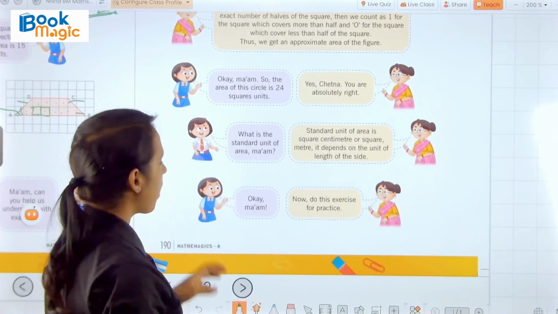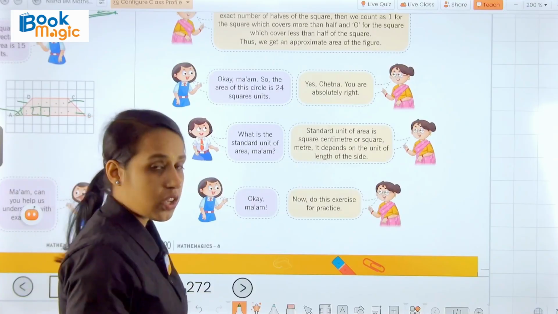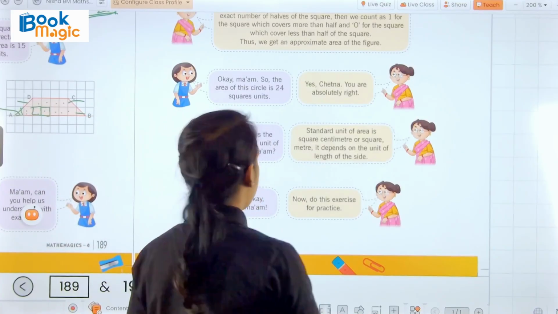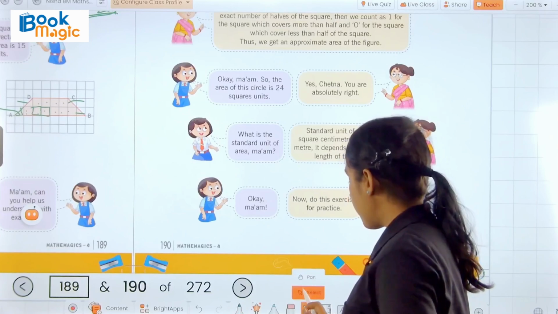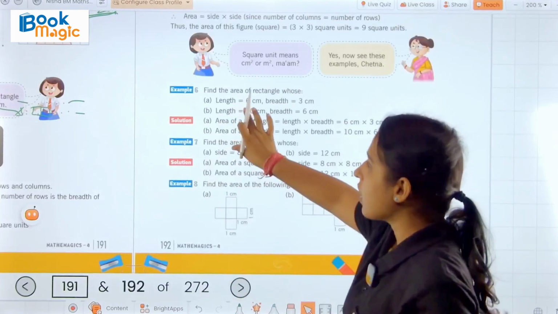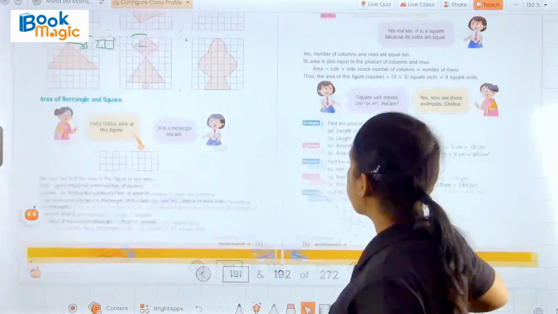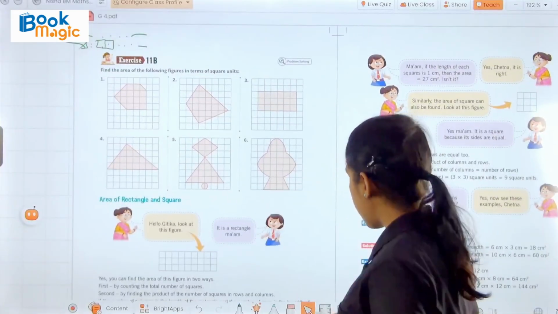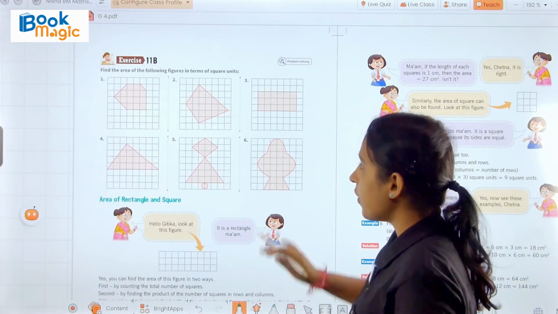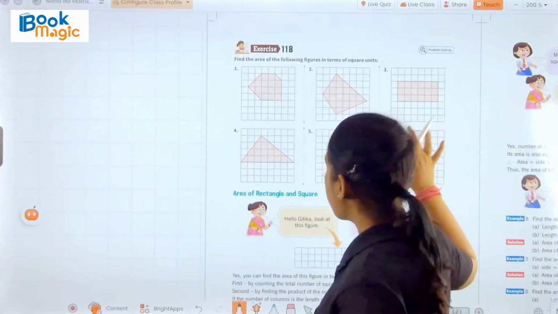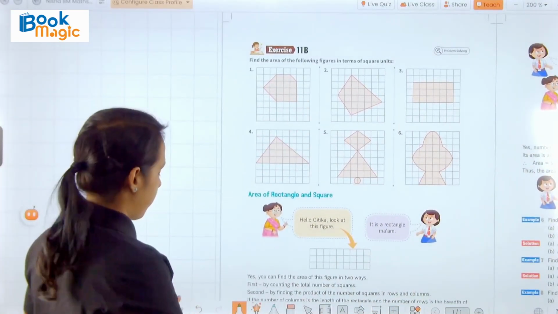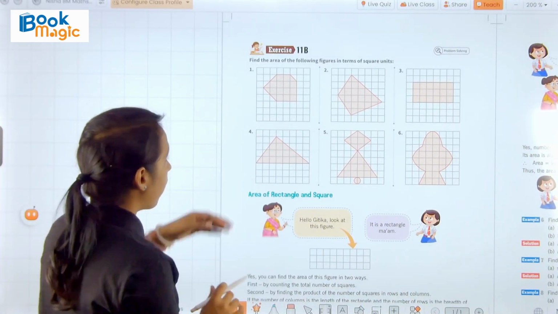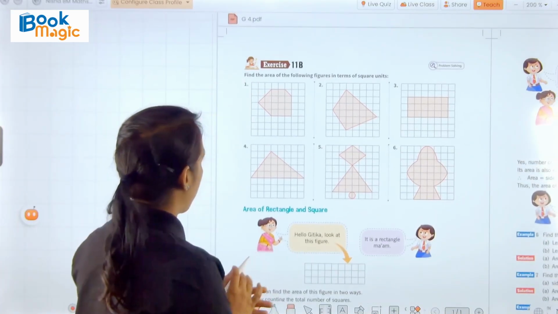Okay, then Chetna replied, okay ma'am, and teacher said, okay, now we will do the exercise for practice of what we learned. So here we have exercise 11b. Let's solve it. So here we count the square units. Okay, and we know that 1 square is showing 1 square unit.